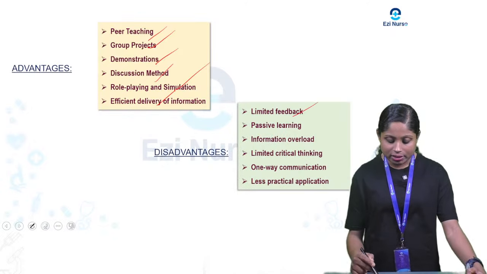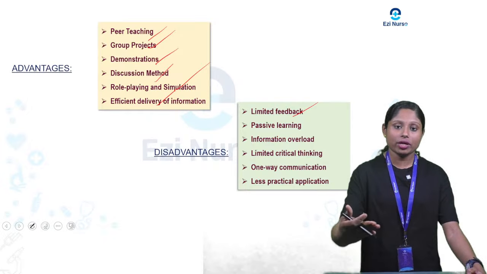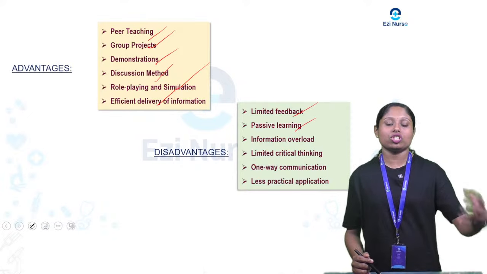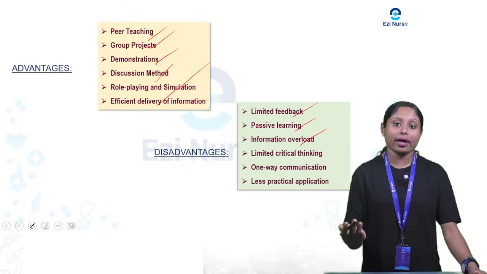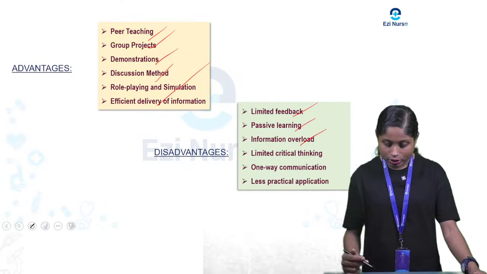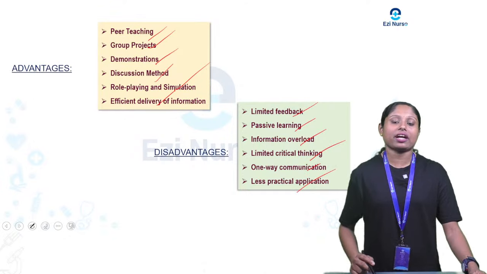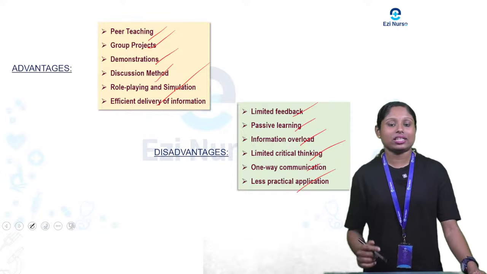So what are the disadvantages? Limited feedback, because the interaction is much less compared to the students, so limitations will be there in the feedback. Passive learning: the teacher is active and the student is passive. Information overload may happen if the teacher is continuously teaching. Limited critical thinking, one-way communication, less practical application. So these are the advantages and disadvantages of the lecture method.